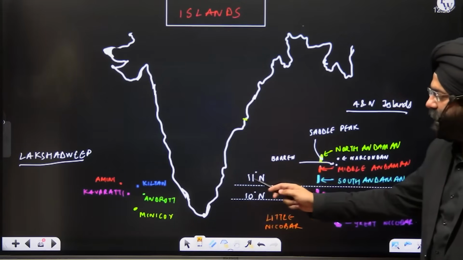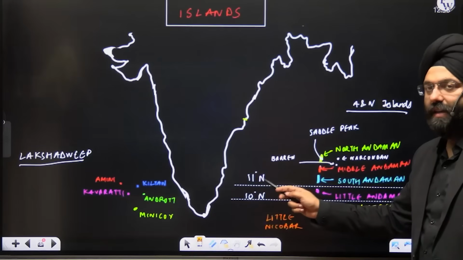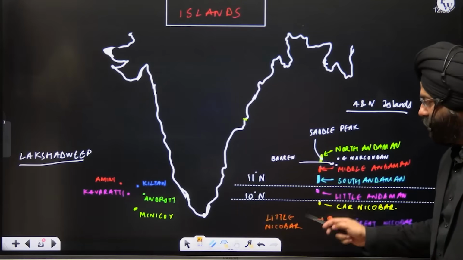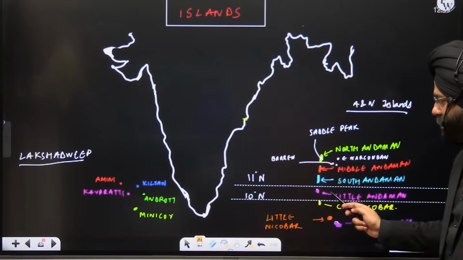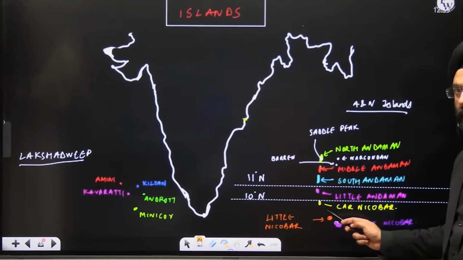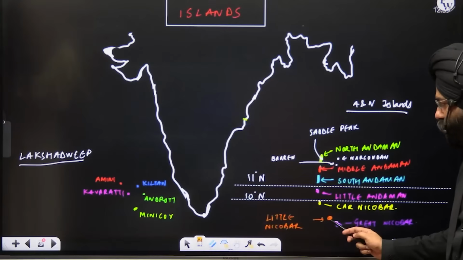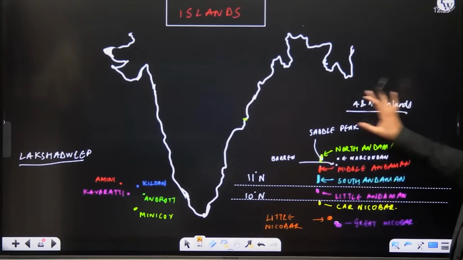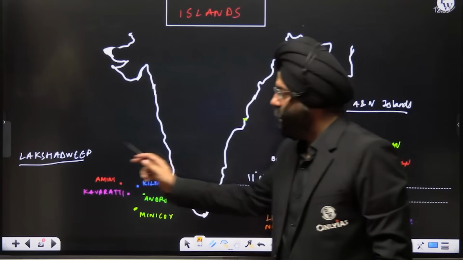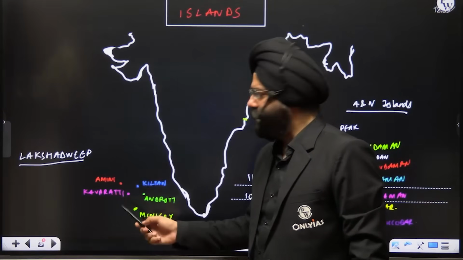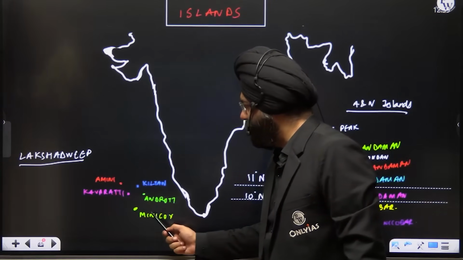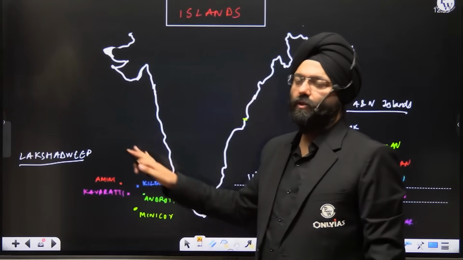Now, the 11-degree channel separates the South Andaman from the Little Andaman. Further, the 10-degree channel separates the Little Andaman from the Car Nicobar. Clear? Further south you go, there is Little Nicobar and the Great Nicobar. This is majorly the Andaman and Nicobar. If you come to Lakshadweep, you have a few important islands like Amini, Kiltan, Androth, Minicoy, Kavaratti. These are a few examples of the important islands of Lakshadweep.